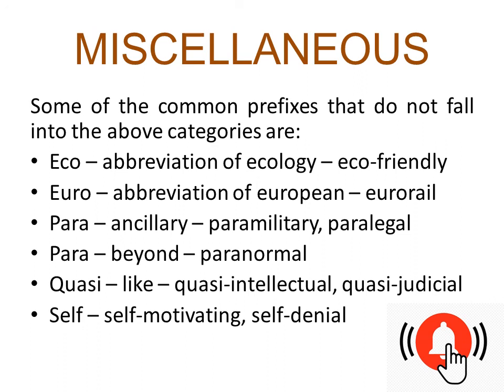Para, that means ancillary: paramilitary, paralegal, or it also means beyond, like paranormal. Quasi, which means like: quasi-intellectual, quasi-judicial. Self: self-motivating, self-denial, self-love, etc. So these all are prefixes that we cannot classify in the above categories, but yet they are prefixes, so we call them miscellaneous prefixes.